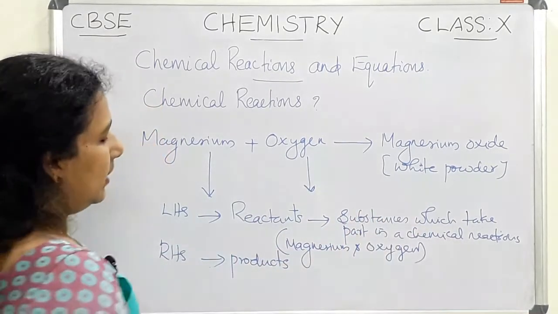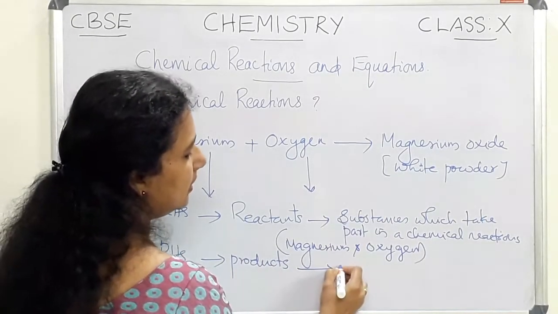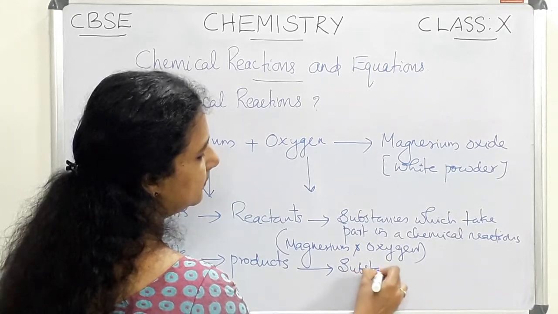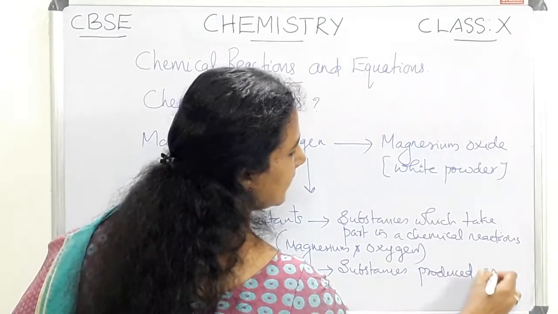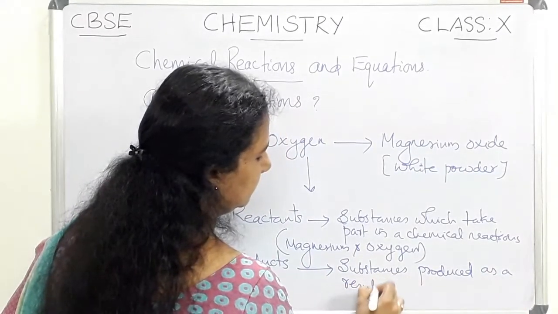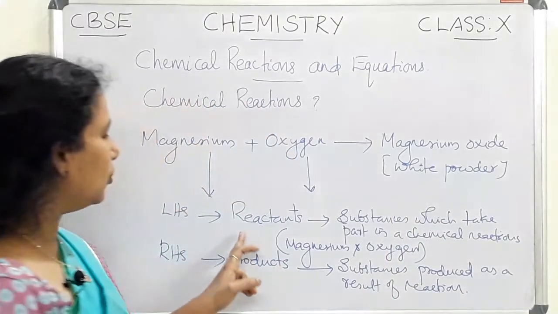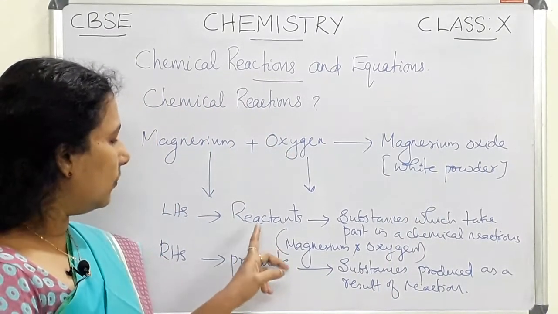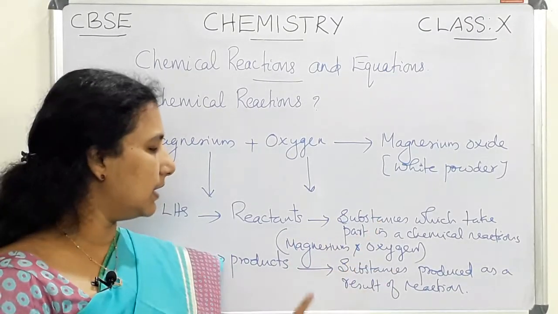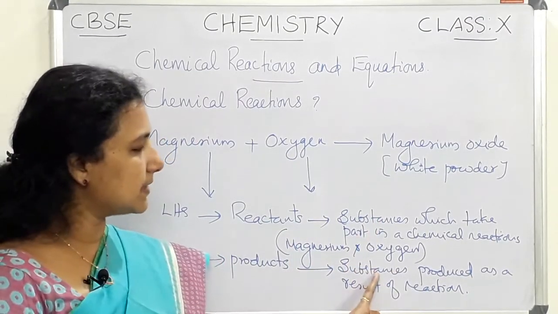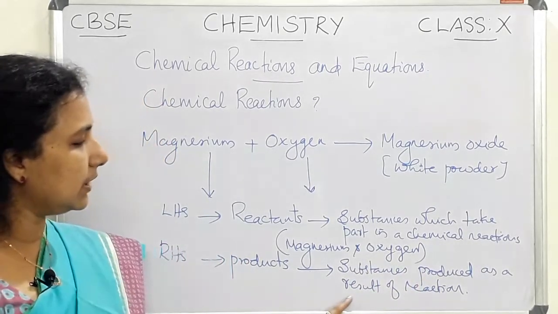The products are the substances produced as a result of a chemical reaction. So there are two parts in a chemical equation. One is reactant, the other one is product. Reactants are the substances which take part in a chemical reaction, and the products are the substances produced as a result of the chemical reaction.